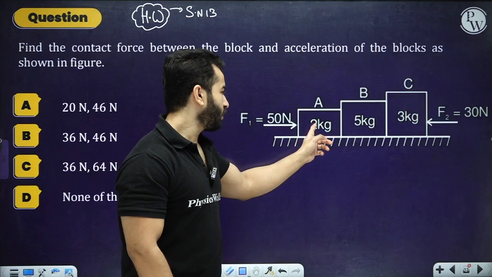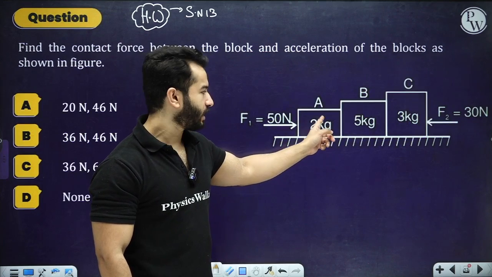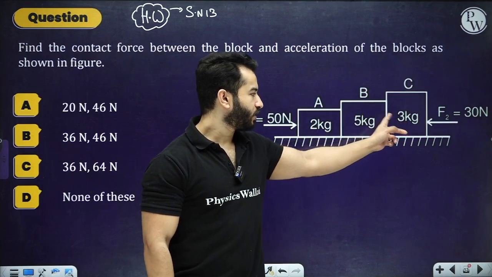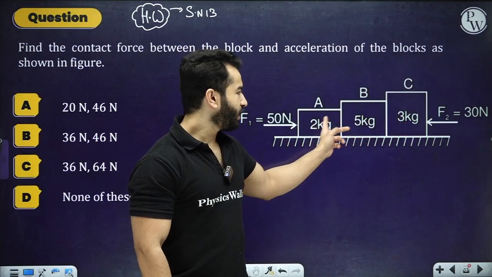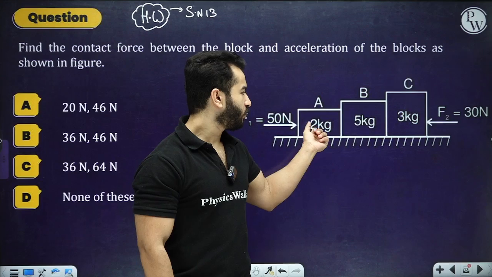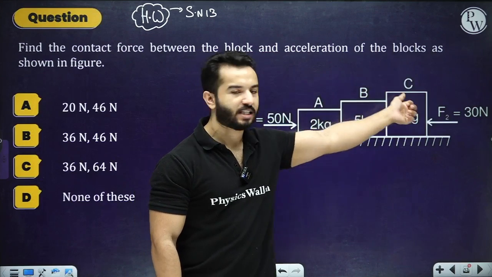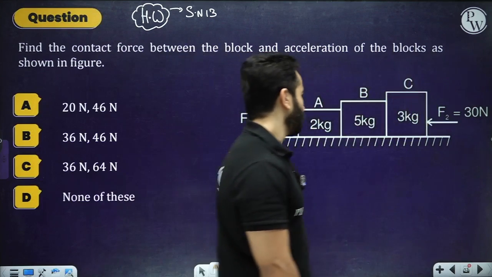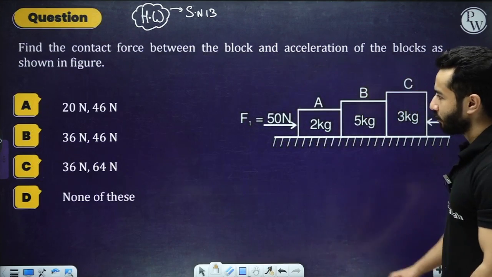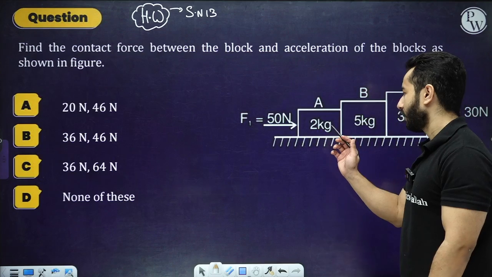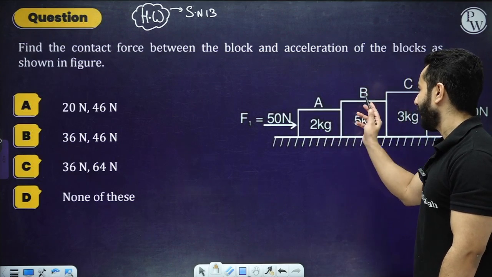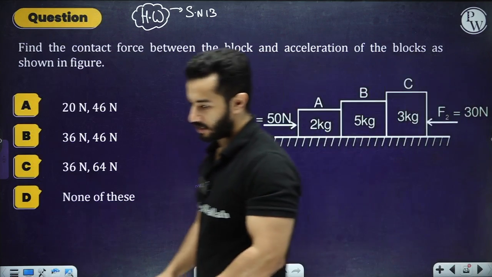So now draw a free body diagram for this one, and a free body diagram for this one and this one, right? Using 2 kg and 3 kg, you can find out the normal forces between A and B and between B and C. After that, that's all you need to do. So there are going to be two pairs of normal forces, one between A and B and one between B and C, right?